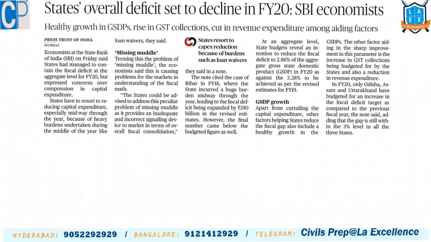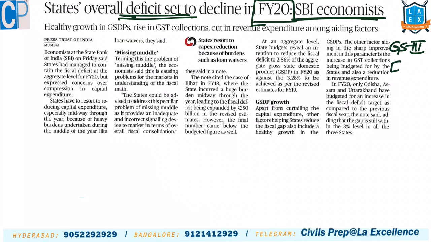The next article is with regard to deficits of the state. An SBI economist says that by the next financial year, 2020, the state's overall deficit is going to come down. Here we should understand what this deficit is. It comes under GS paper 3, economy, government budgeting. This is the concept. Under government budgeting, we read about different kinds of deficits.